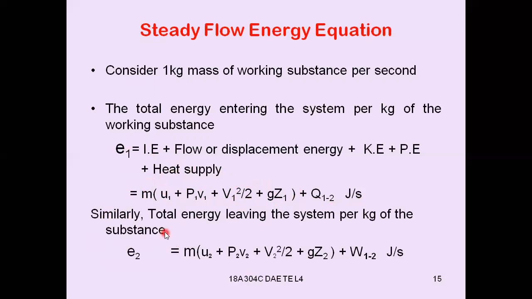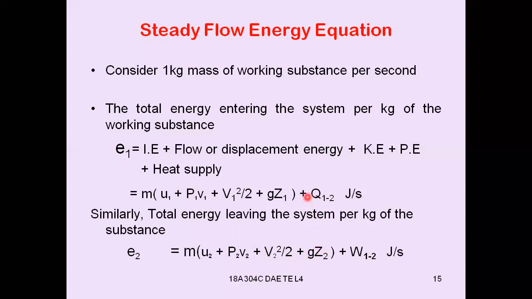Similarly, total energy leaving the system per kg of the substance. The above E1 is the total energy entering at section 1,1 into the system, whereas the E2 will be the total energy leaving at the section 2,2 or leaving the system per kg of substance. So E2 is equal to, similarly, this will be the internal energy leaving the system, and this is the flow work leaving the system, and this is the kinetic energy leaving the system, and this is the potential energy leaving the system.